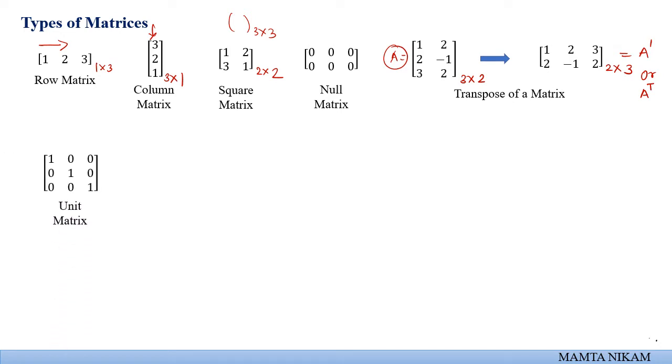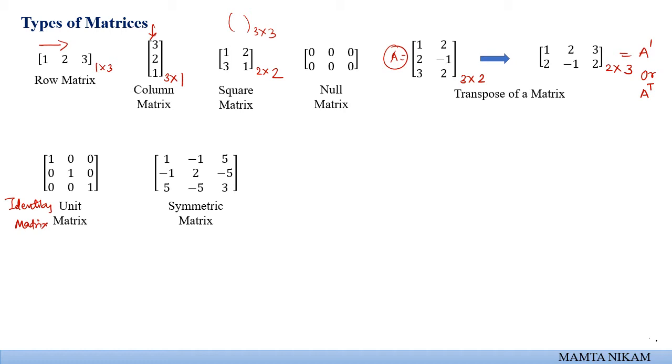Another form of matrix is the unit matrix. A unit matrix is one where the diagonal elements are 1 and the rest are all 0. Such a type of matrix is known as a unit matrix. We also call a unit matrix an identity matrix. Right? Further, the next matrix is the symmetric matrix.